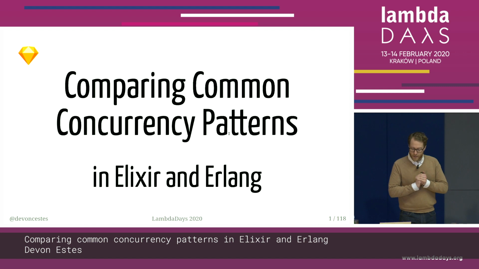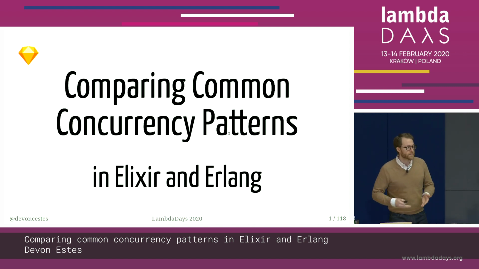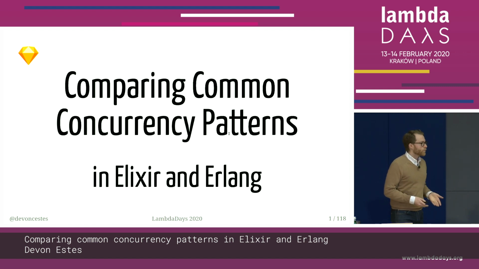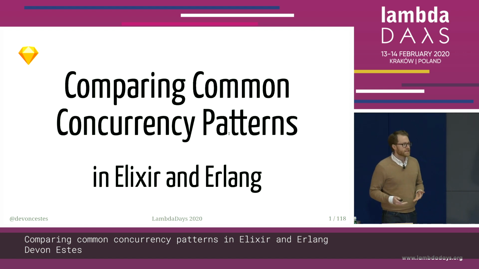So, if you're anything like me, you may have come to functional programming of some sort, whatever language you're using, because you're interested in concurrent or parallel computation. And this is awesome. But the thing is, concurrent and parallel computation, while easier in some ways in certain languages than in others, you still need to implement.